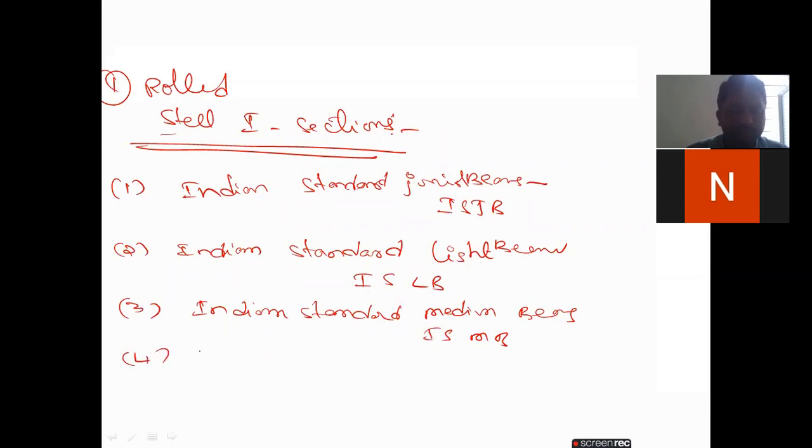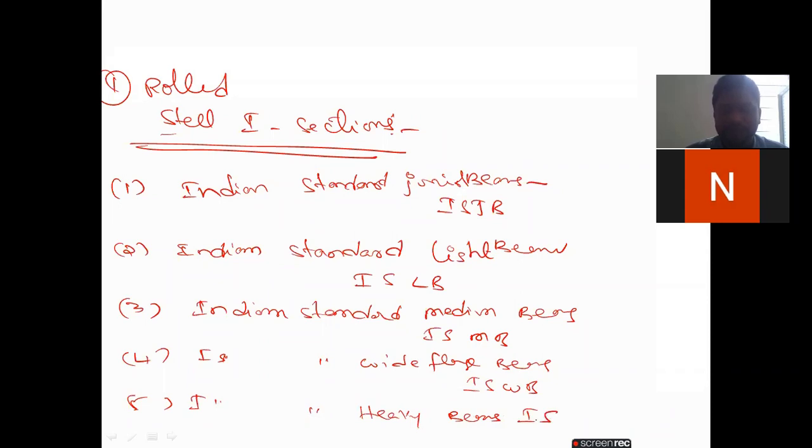Next, Indian Standard Wide Flange Beam, ISWB. Indian Standard Heavy Beams, ISHB. So if you observe here, we have only five types of beams.